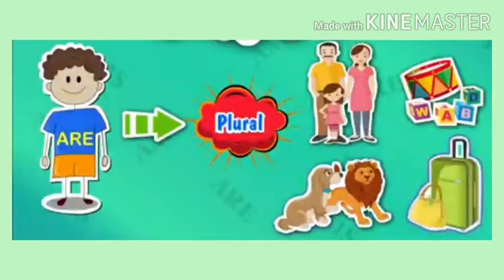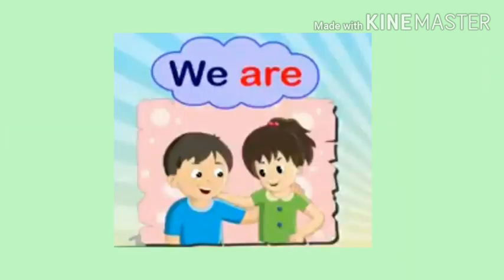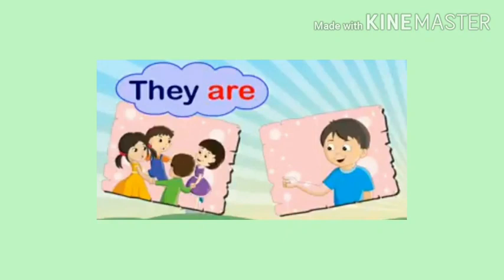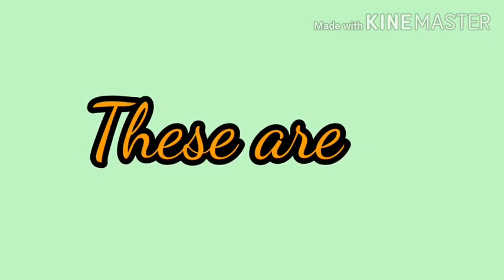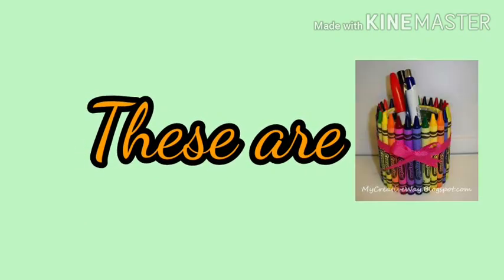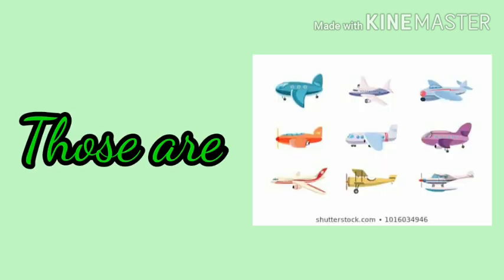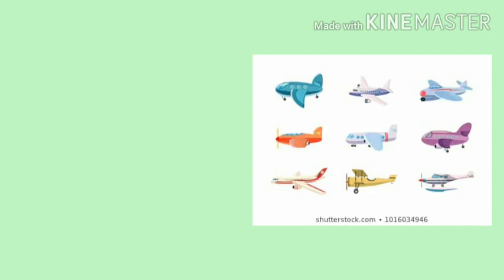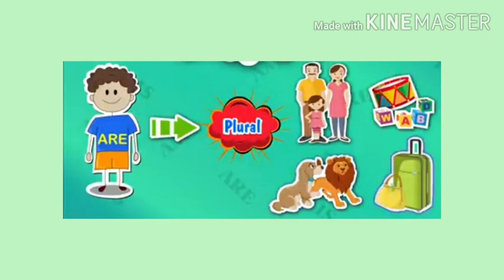Now there is a turn for are. A-R-E, are. So are will go with more than one thing, animal or person. So are is used with we are, they are, these are. We have already learned these are pencils, those are aeroplanes, like this. So are is used with more than one thing, right?